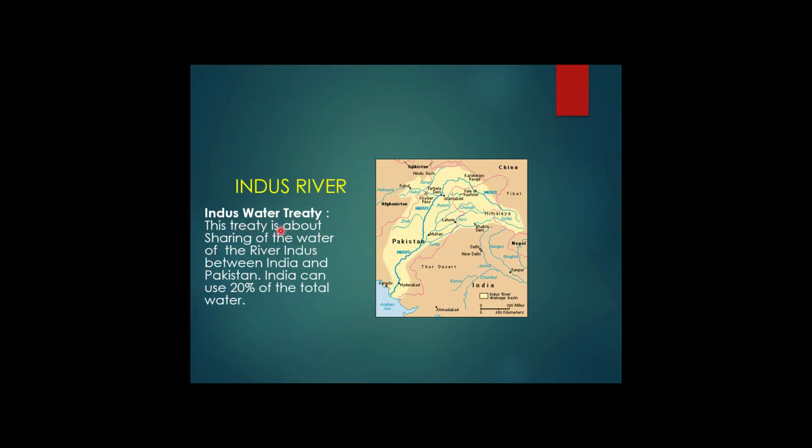You can see here the Indus river. This is the Indian part. Now it is emerging in Pakistan. There are various tributaries, you can see here, these five rivers, Ravi, Beas, Satluj, Chenab, Jhelum, joining the Indus in Pakistan, and the Indus river is draining into the Arabian Sea. This is Karachi.